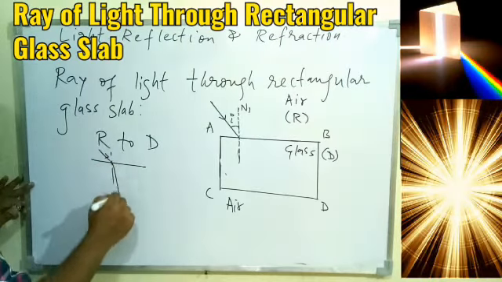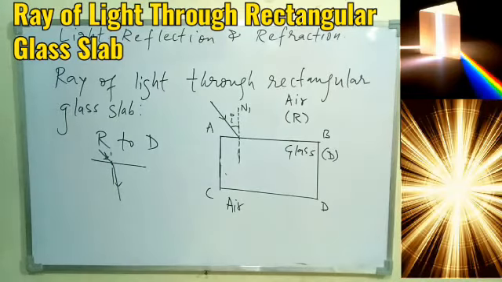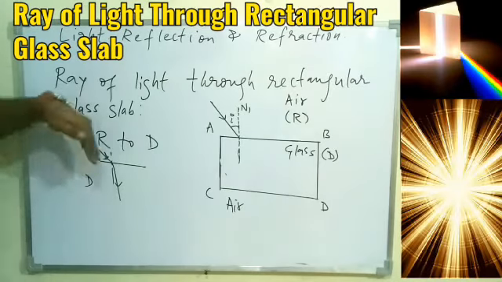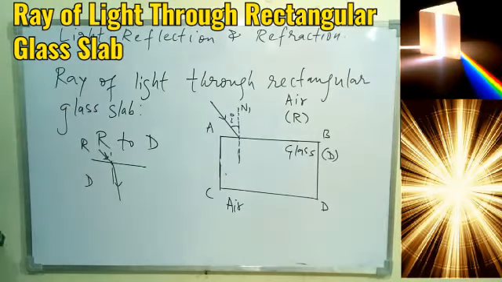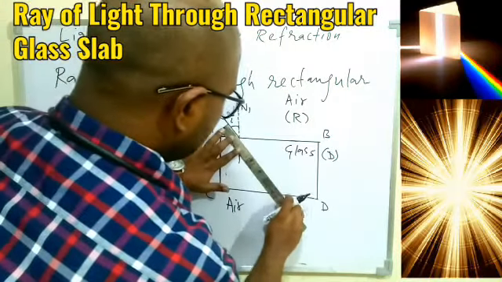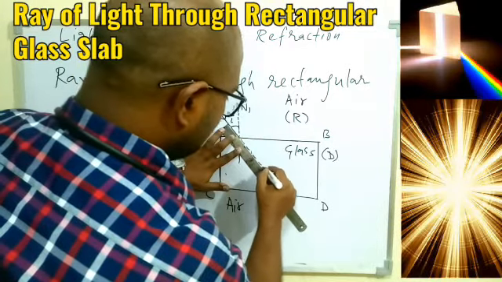It will bend towards the normal. So we understood just now, if the light is traveling from rarer to denser medium, the ray will bend towards the normal. So if this is the real path, so let's draw this dotted. This is our the initial path of the incident ray.